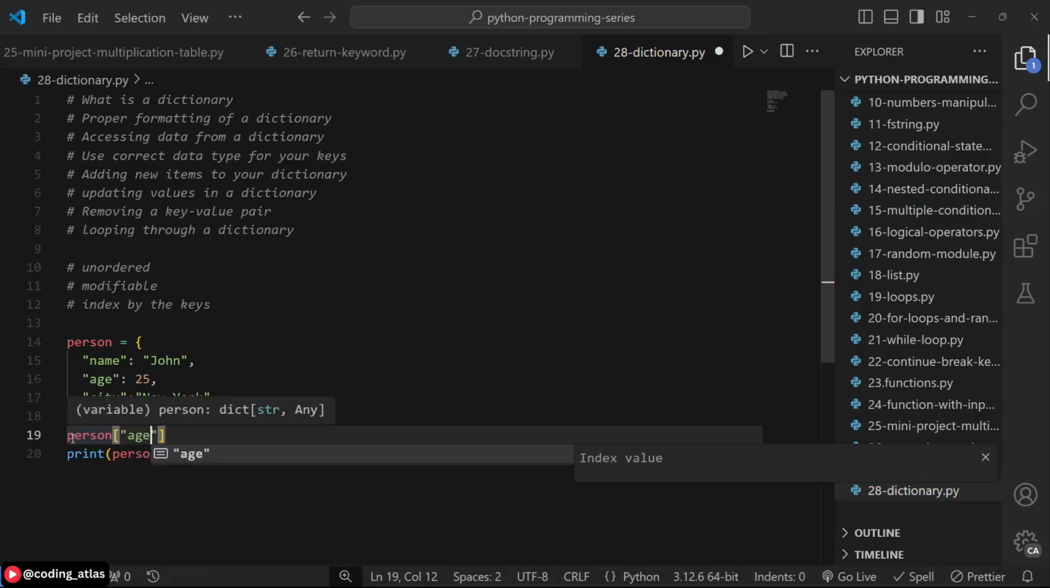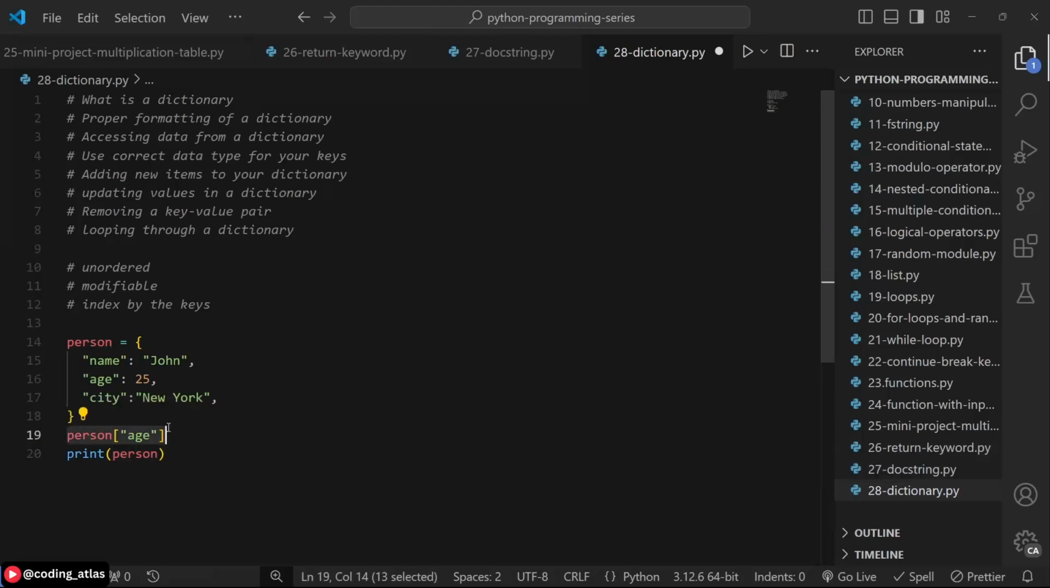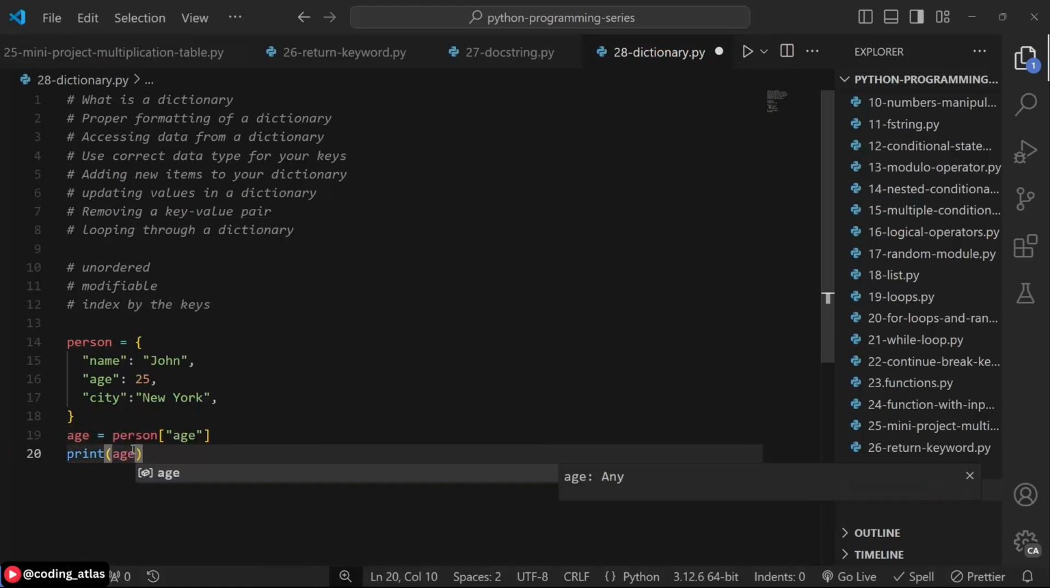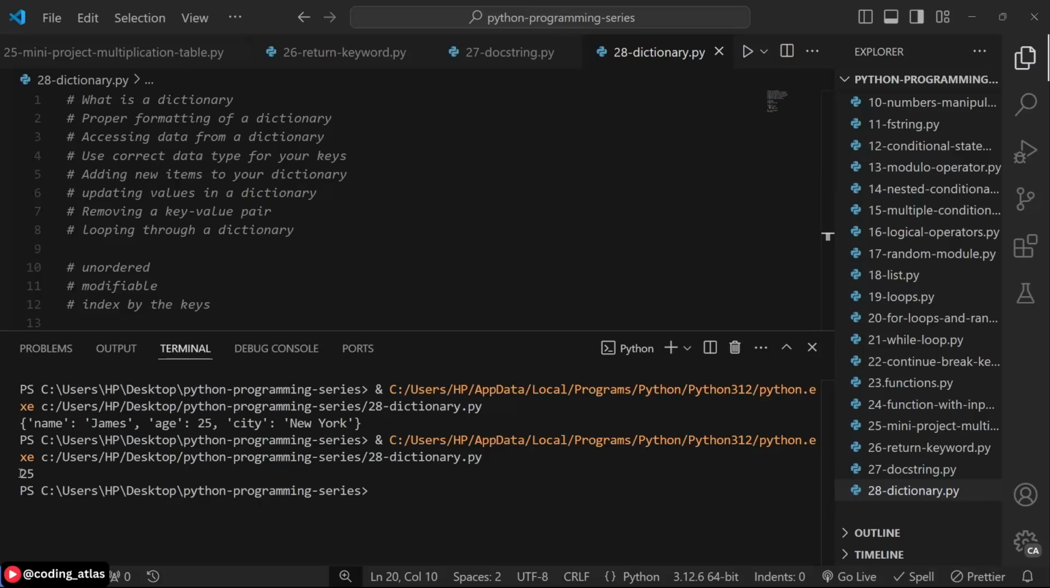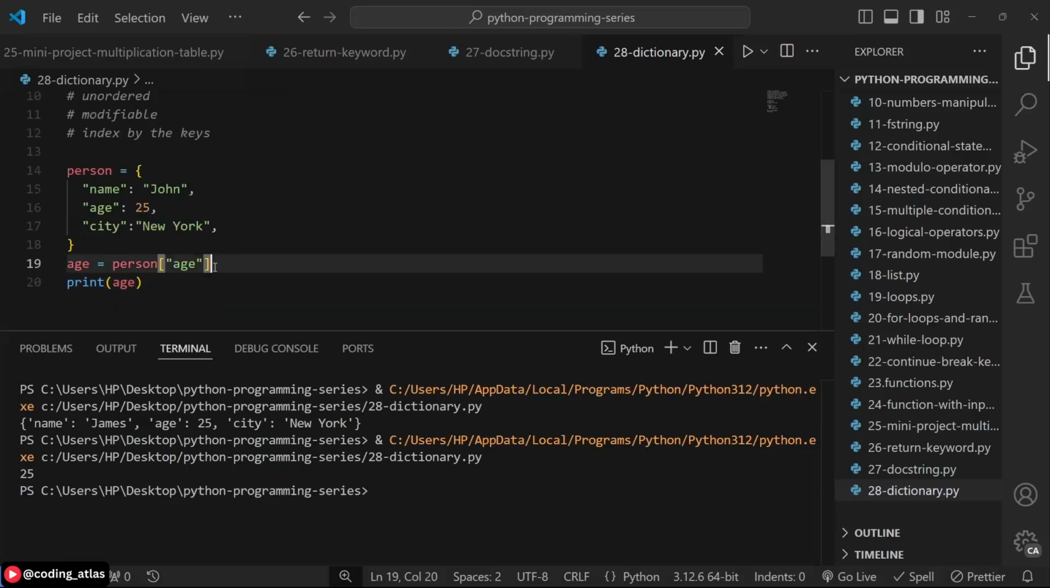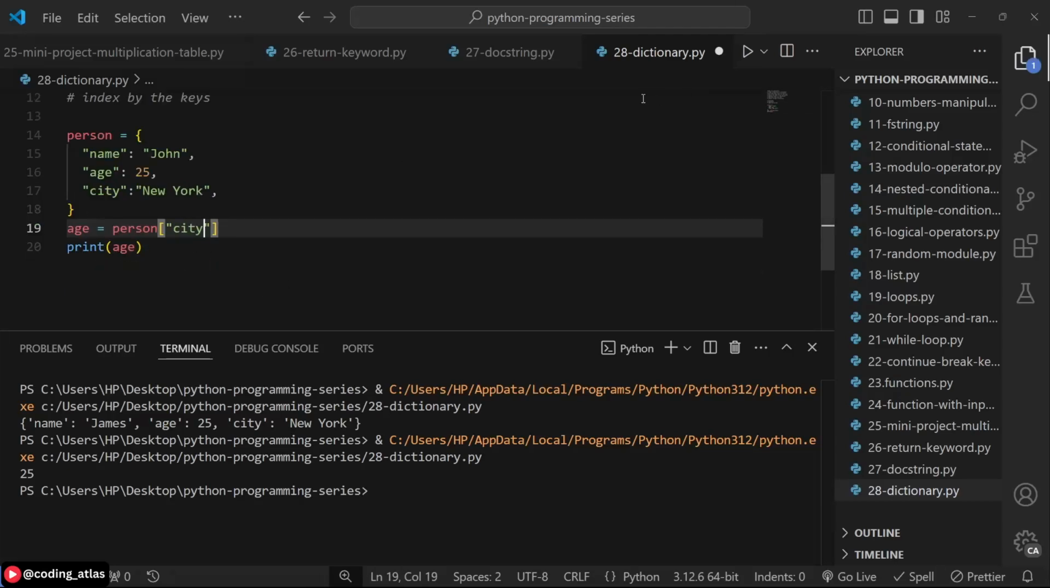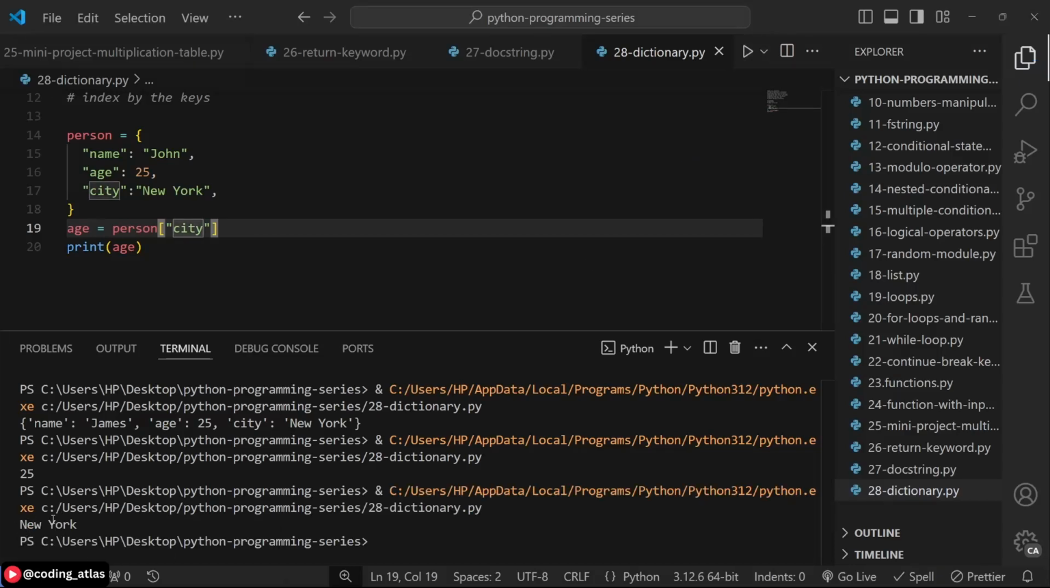So you can print this. You can assign it to a variable. Let's say variable age is equal to this. So if you print age, now let's run this. What do we have? So you have age as 25. This is how you access properties, values from a dictionary. If you want to access the city, you use city here. So if you run this again, you're going to have New York printed to your console. You use the square bracket notation to access values from a dictionary.